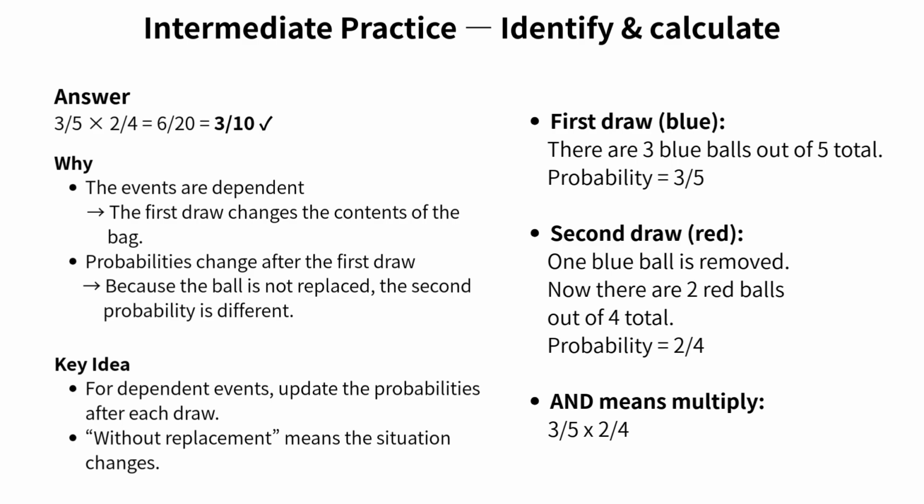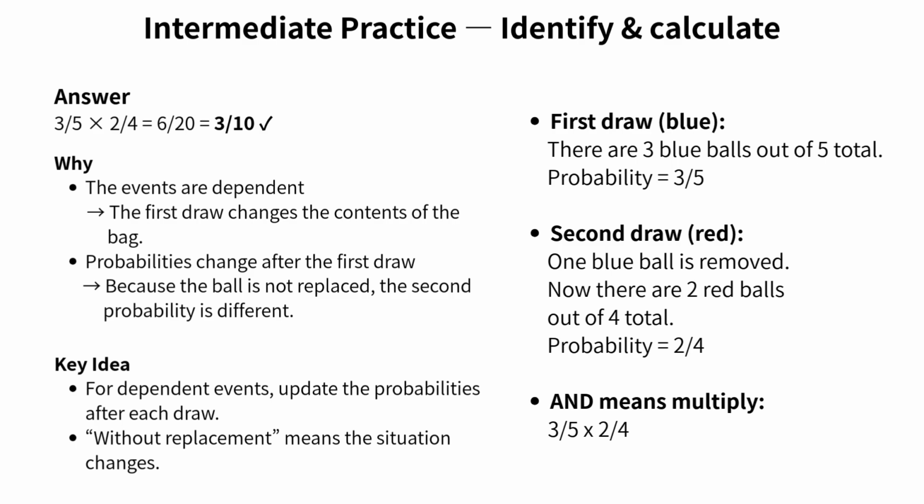Now look at the right side of the slide, and let's break it down step by step. First draw, blue. At the start, there are 3 blue balls out of 5 total, so the probability of drawing a blue ball first is 3/5. Second draw, red. 1 blue ball has been removed, so now there are 4 balls left. Out of those 4 balls, 2 are red, giving a probability of 2/4 or 1/2.